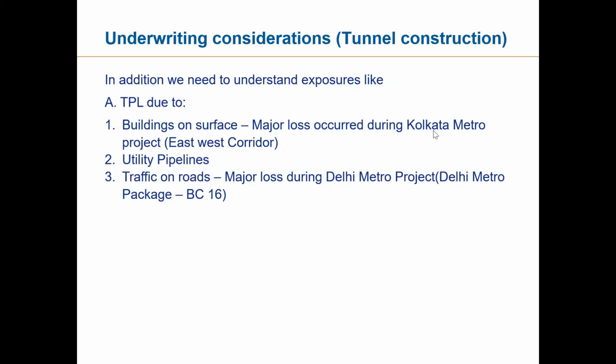Major loss occurred during Calcutta Metro. There was damage to the building above that surface, east-west corridor, when it was under construction. So there was damage to surface buildings, top buildings. There was no collapse, of course, thank God, but cracks developed in the surface buildings.